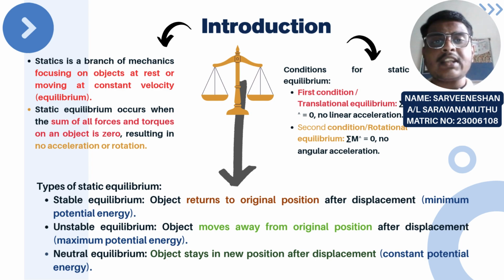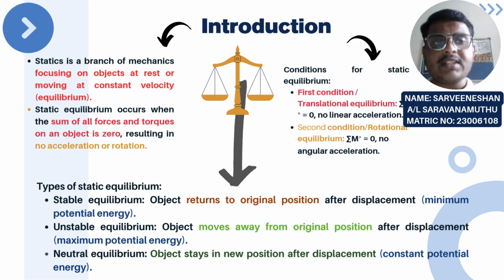There are three types of static equilibrium. Firstly is stable equilibrium. When an object is displaced slightly, it tends to return to its original equilibrium position and it experiences a net force or torque in a direction opposite to the direction of displacement. Simply said, the object returns to the original position after displacement, where potential energy is at a minimum.